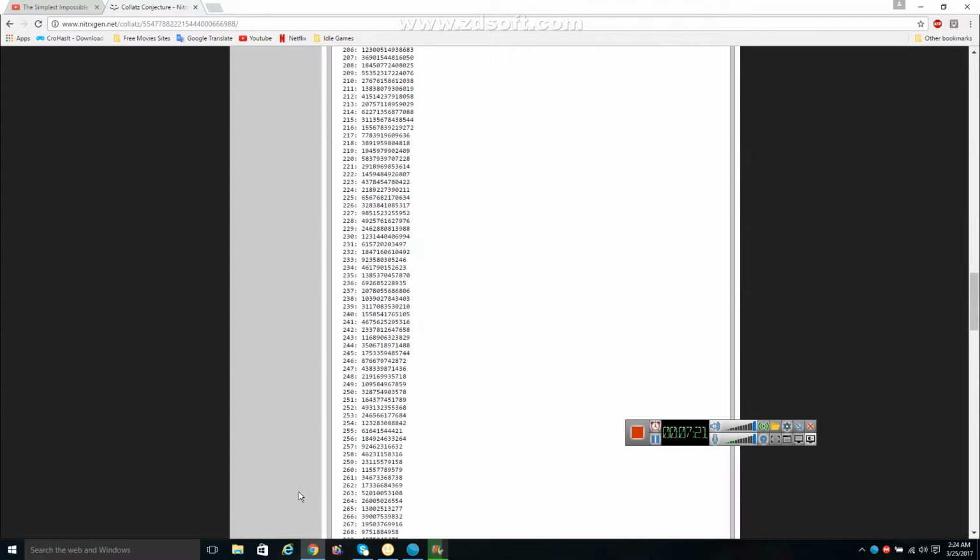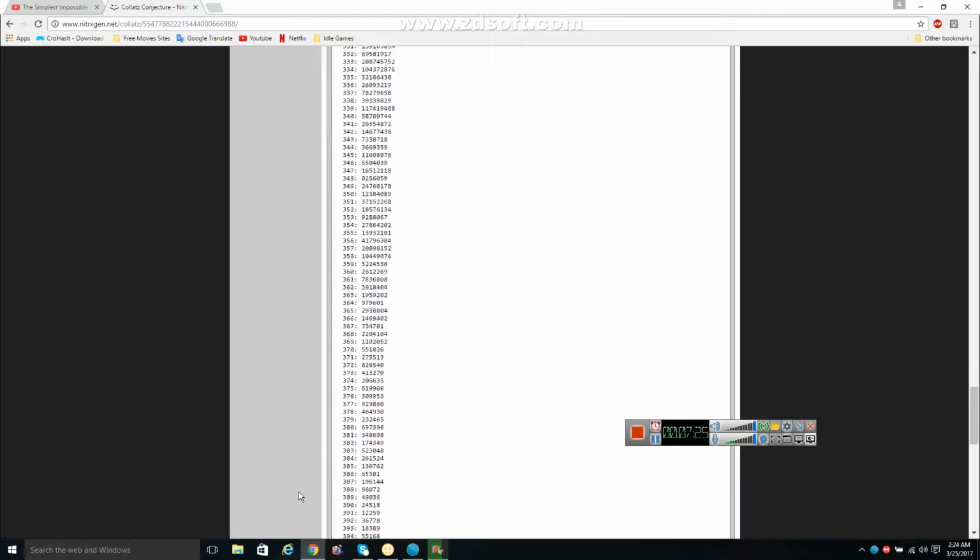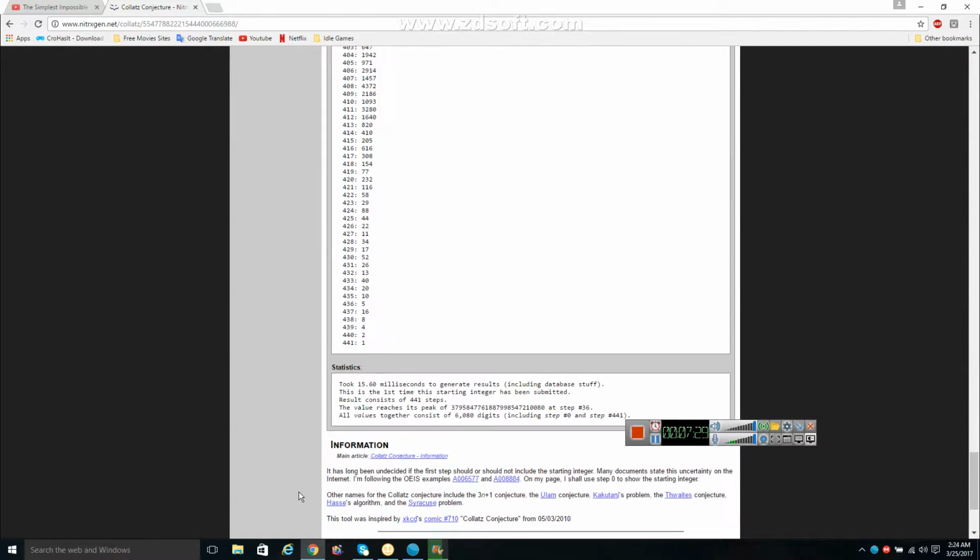200, 250, 300, 400, almost 450. This took 15.6 milliseconds. This is the first time this was entered. The value reaches its peak at step 36. All values together consist of 6,000 digits.